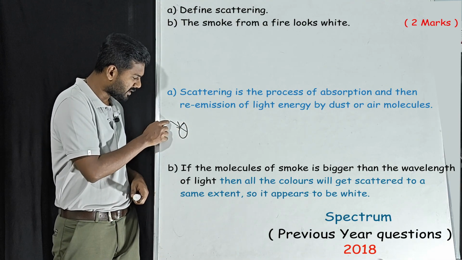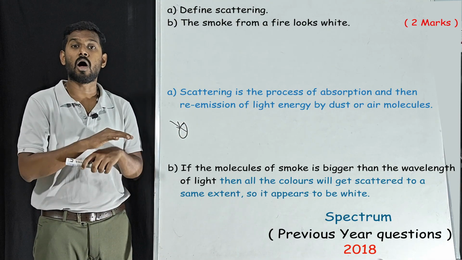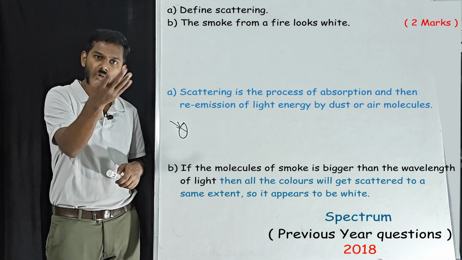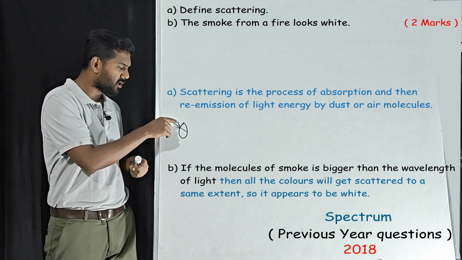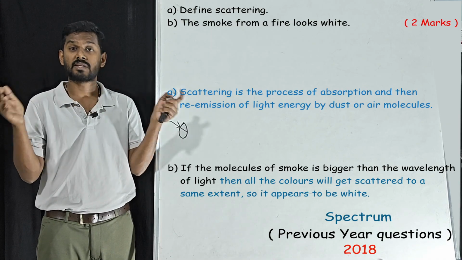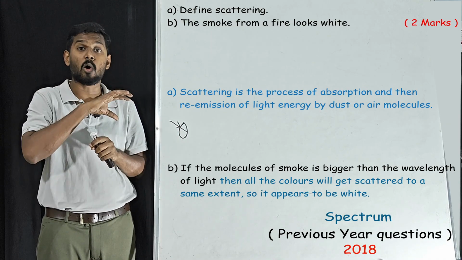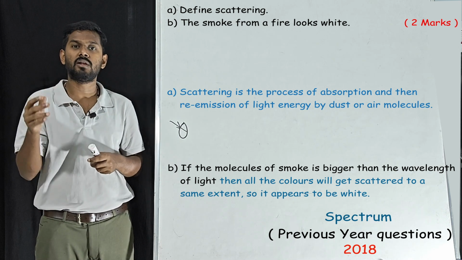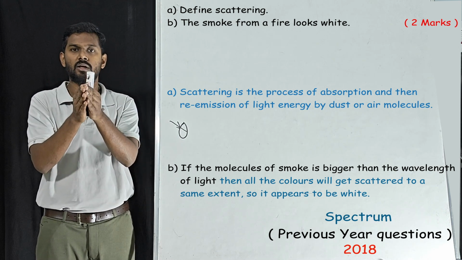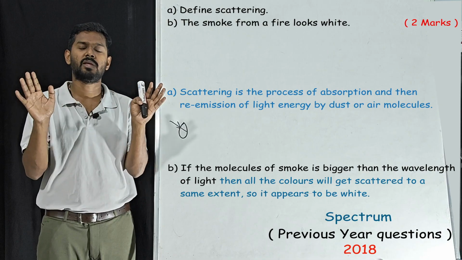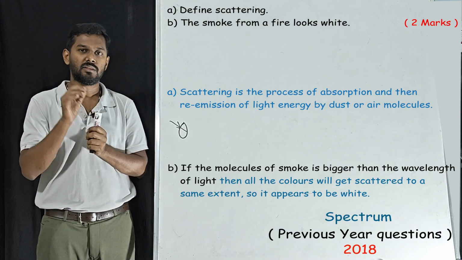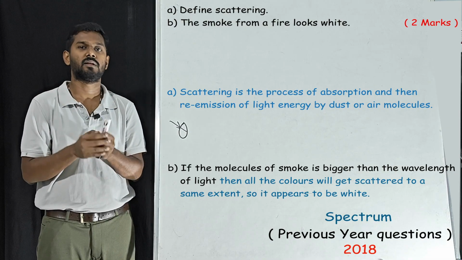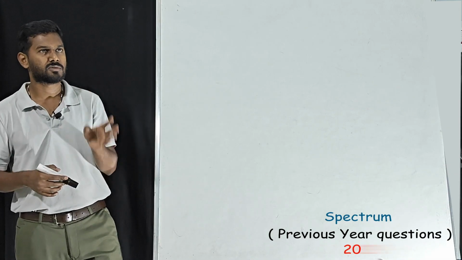This molecule is bigger than the wavelength of light. All the colors, we know light entering from the fire has all the colors, correct? The colors from the light will scatter to the same extent. When all the colors are scattered to the same extent, it appears to be white. That is the reason. The same reason is why the clouds are white in color. That's it. Now we'll move on to 2019.